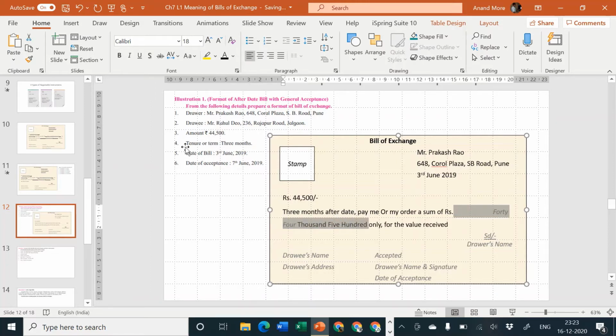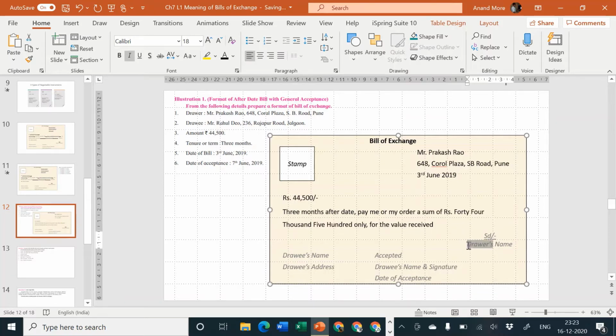Very good. Color is black and this space I'll remove. Okay. 3 months after date. Since the payee's name is not given, we are writing pay me or my order. A sum of rupees 44,500 only for the value received.